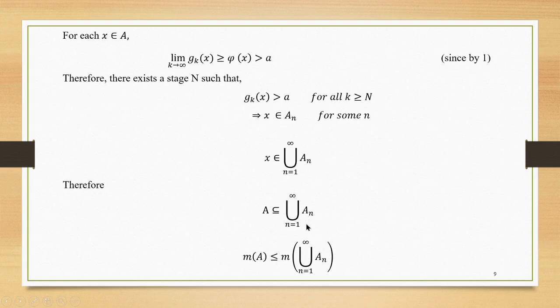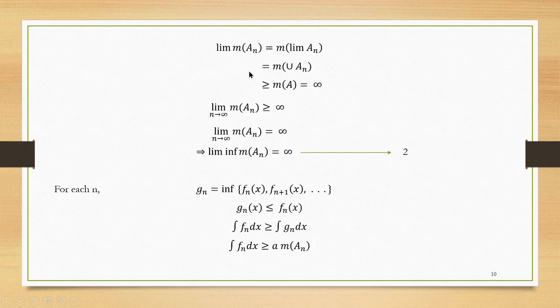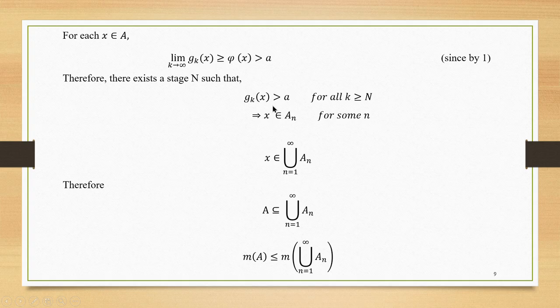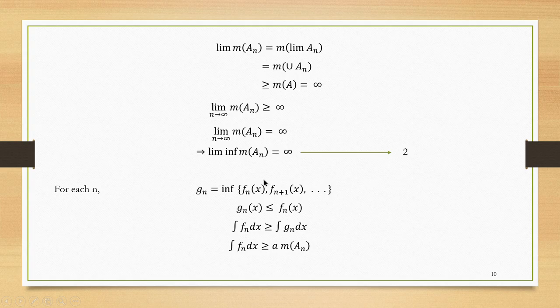We know the result that if A is a subset of B, then m(A) is less than or equal to m(B). Similarly, here m(A) is less than or equal to m(union A_n). Now, we know that limit of m(A_n) is equal to m(limit A_n) because limit and measure can be interchanged. We already calculated this limit value, which is union A_n, and we already calculated in the previous slide that this m(union A_n) is greater than or equal to m(A). Therefore, this is greater than or equal to m(A).